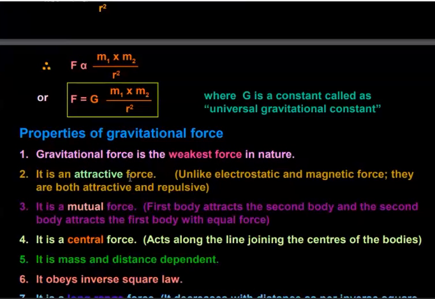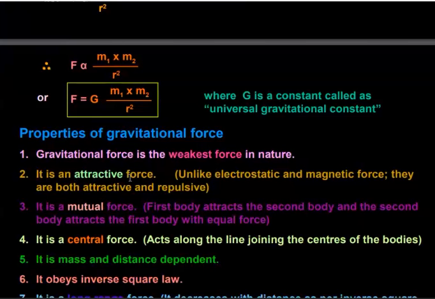Because gravitational force depends on mass, and there are not two types of mass, only one type of mass, one cannot say that two masses can repel or attract each other depending on the nature of the masses. So only one kind of mass is available in this universe. So gravitational force is always attractive, not repulsive.